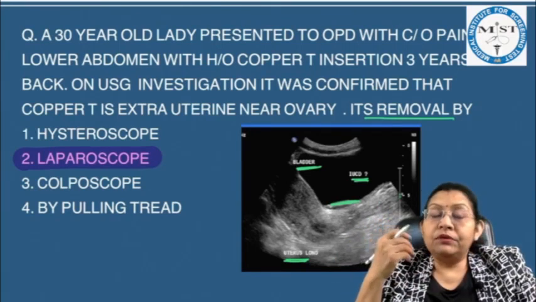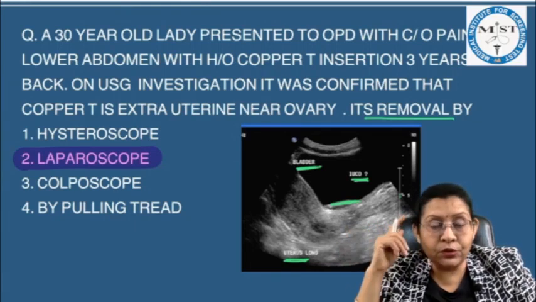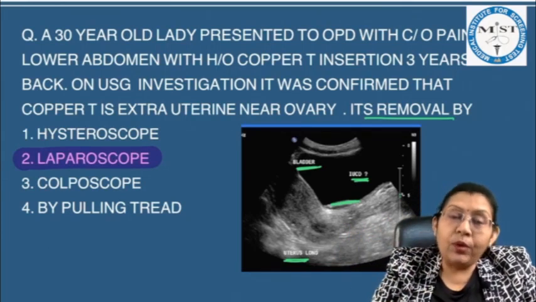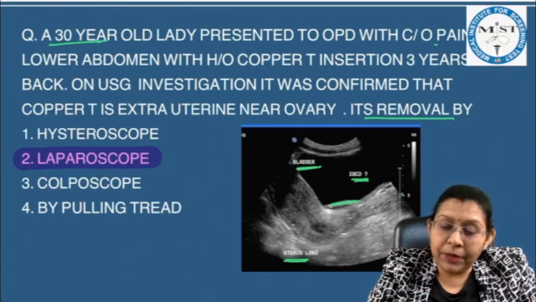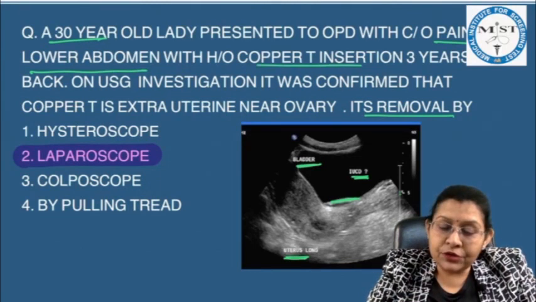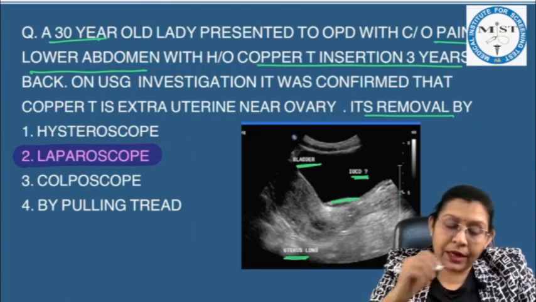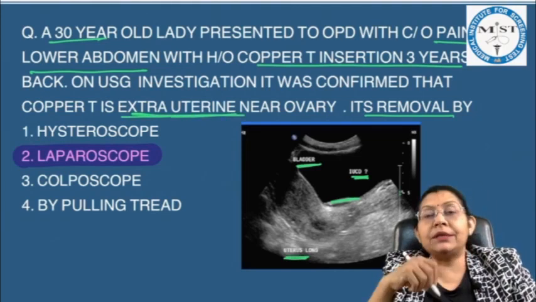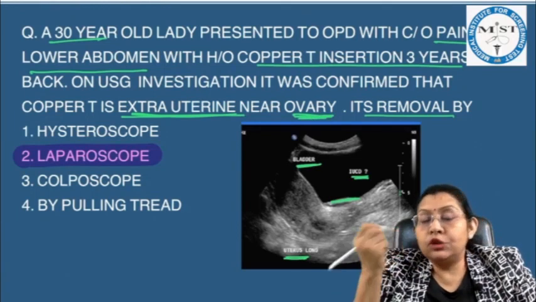Now we have to find out at which place this copper T is displaced. With this thought, we look for the keywords in our question. A 30-year-old lady, okay, so the lady is in the reproductive age, presented to the OPD with a complaint of pain in the abdomen and history of copper T insertion 3 years back. So they have confirmed that copper T was inserted 3 years back. On ultrasound investigation, it was confirmed that the copper T is extrauterine. So they have mentioned that it is outside the uterus near the ovary. So a job is done.